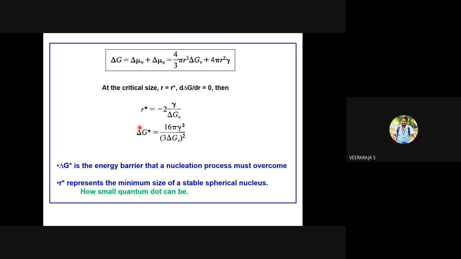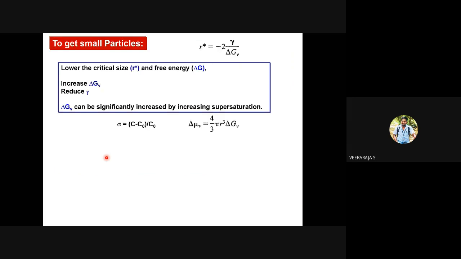So definitely delta G will be negative, because delta GV is negative. So the delta G star will be negative. There should be a minimum critical size and a minimum barrier energy that should be reached. Then you can expect a formation of nanocolloids or nanoparticles.